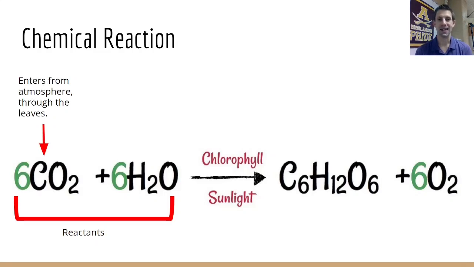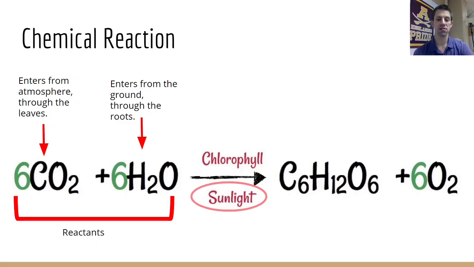Carbon dioxide gets into the plant specifically from the atmosphere through its leaves. On plant leaves, on the bottom side of them, they have these tiny pores that are called stomata, and they can open and close to allow for gas exchange. Carbon dioxide enters through there. Water enters through the roots in the ground, and then it's carried through what we call vascular tissue, up through the roots, through the stems, and then out eventually into the leaves where it can be used. So these two are our reactants. Notice sunlight down here was not written on the reactants side because sunlight is energy.